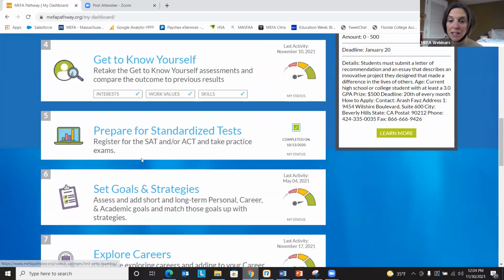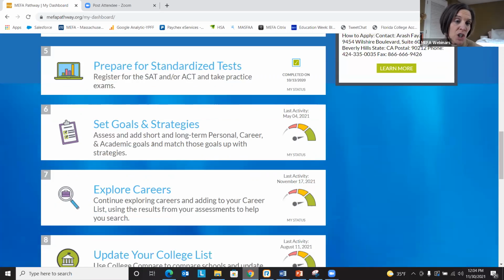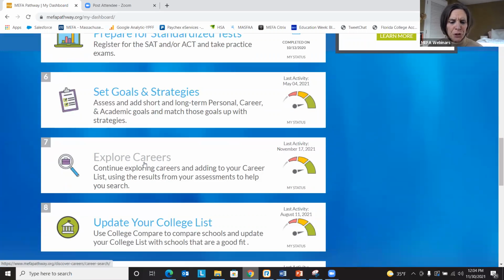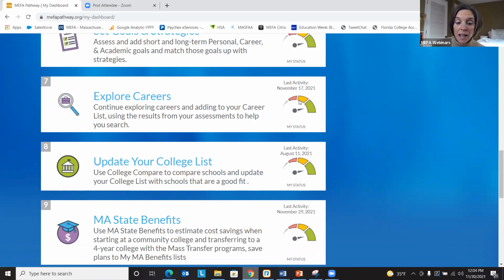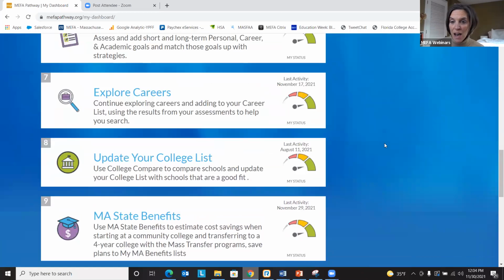Students have access right on this dashboard to what we consider critical tasks that they will complete. It allows for ease of use, intuitive next steps, and navigation, and encourages students to view progress as they establish their post-secondary path.